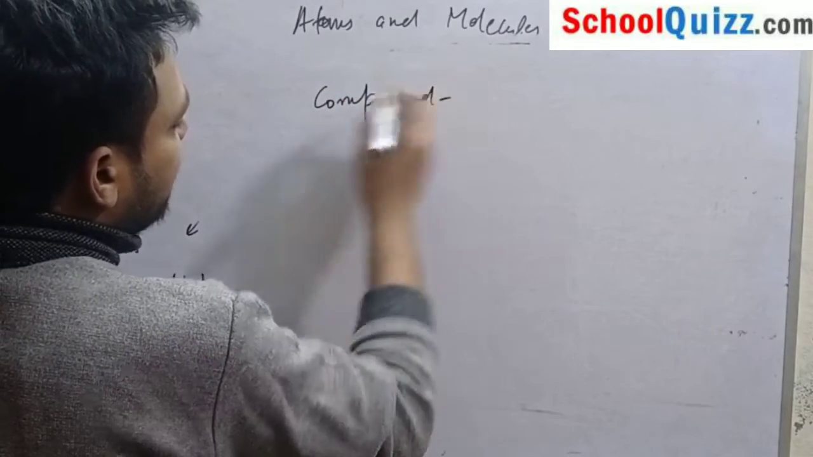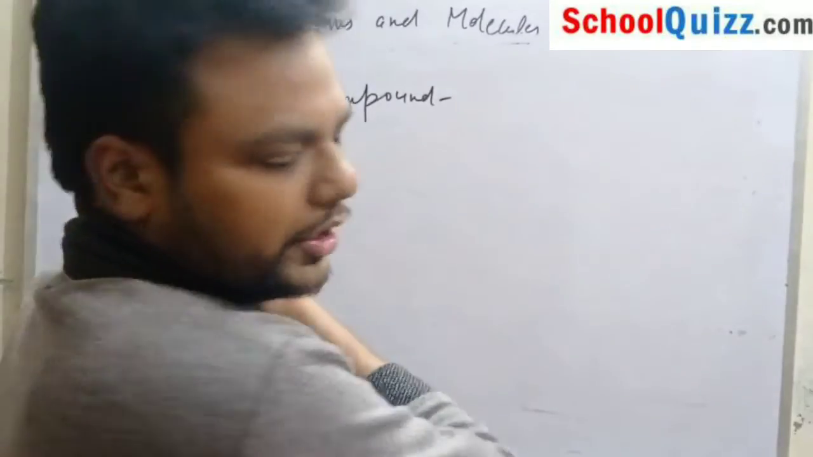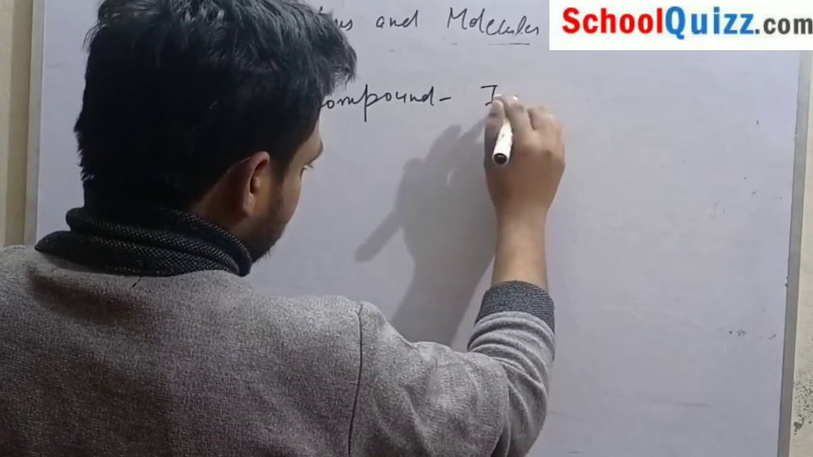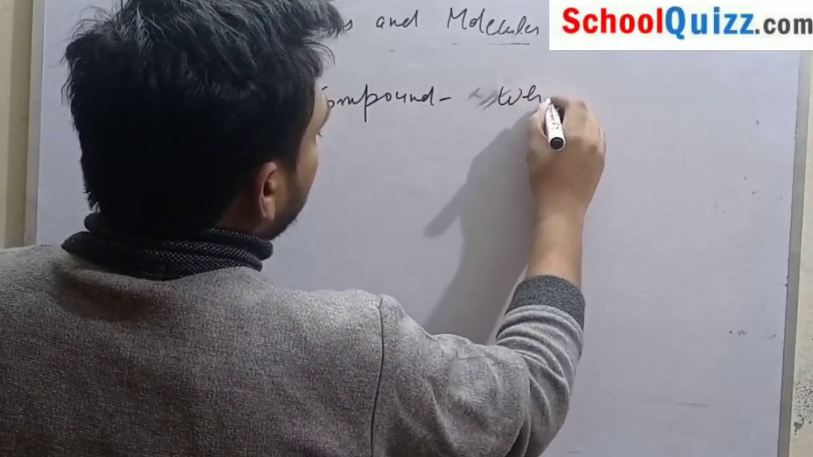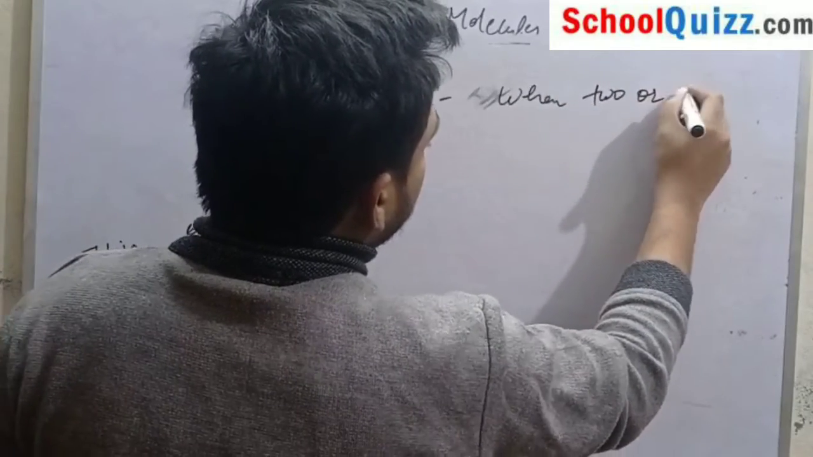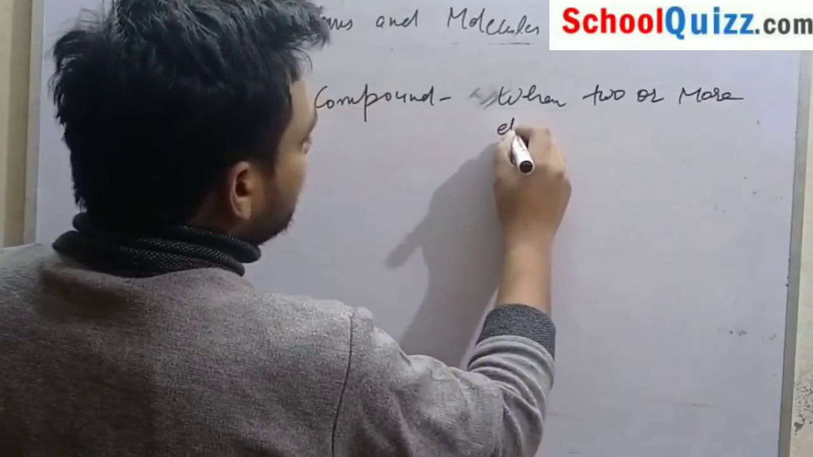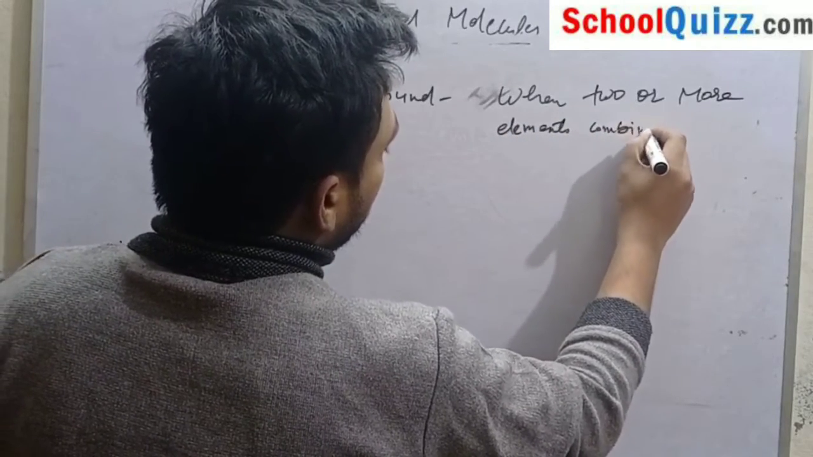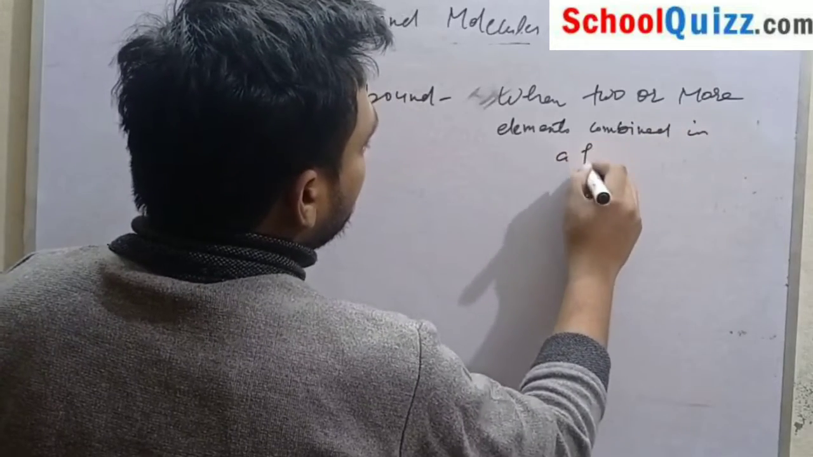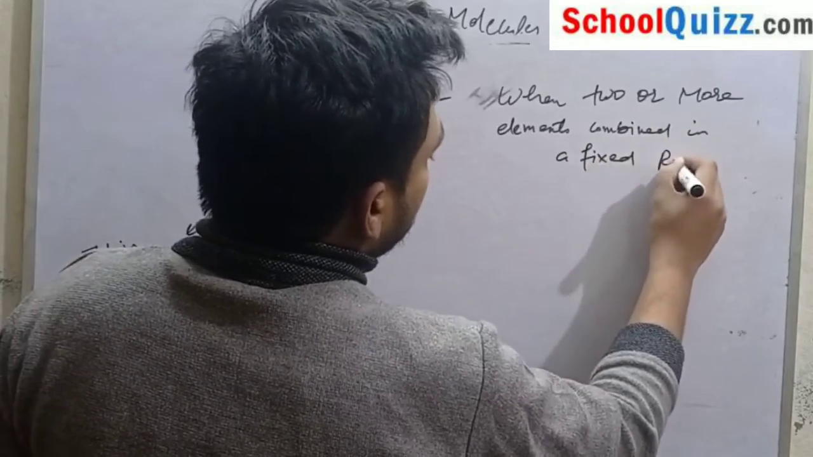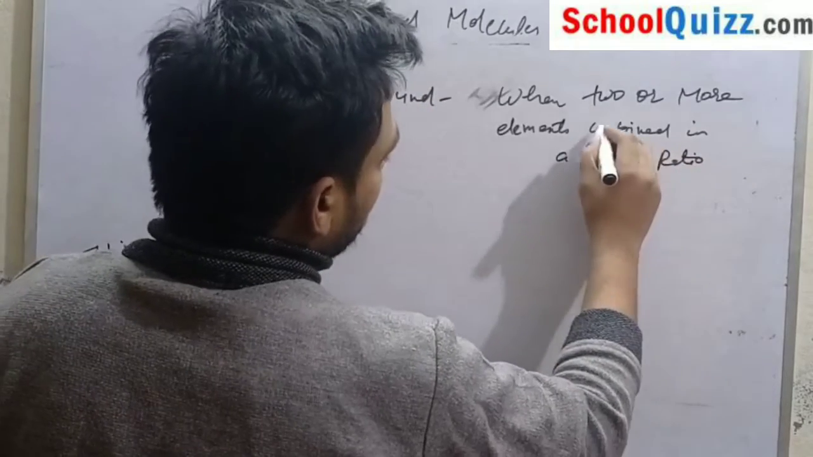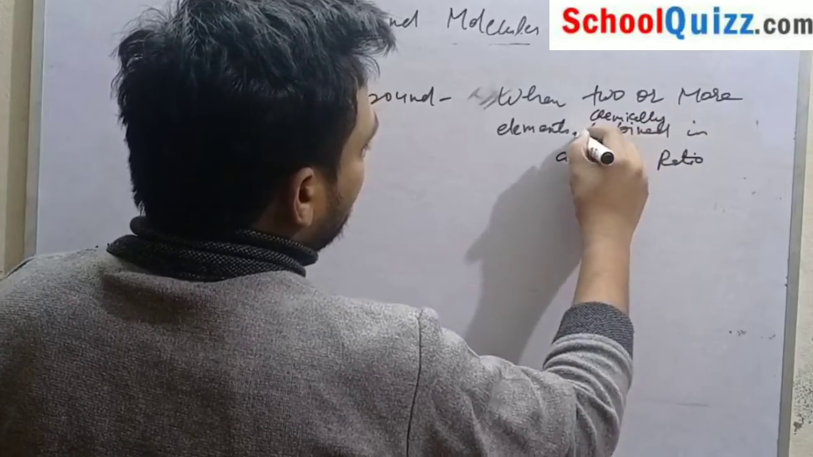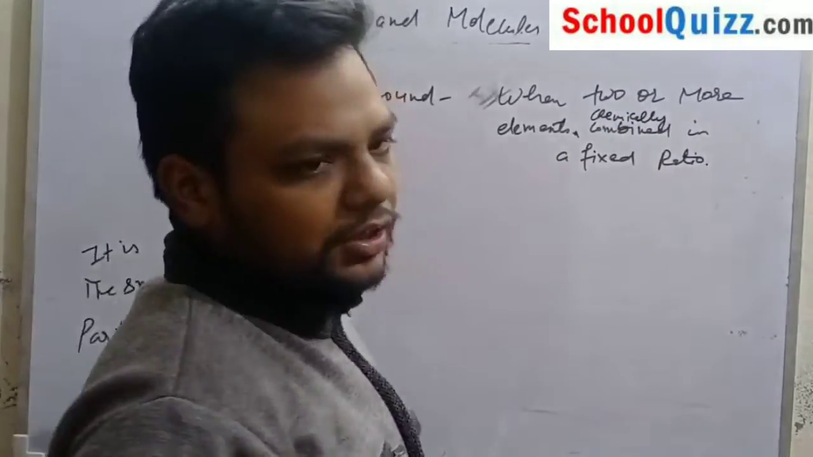Compound. What is a compound? When two or more elements are combined chemically in a fixed ratio, it is known as a compound.